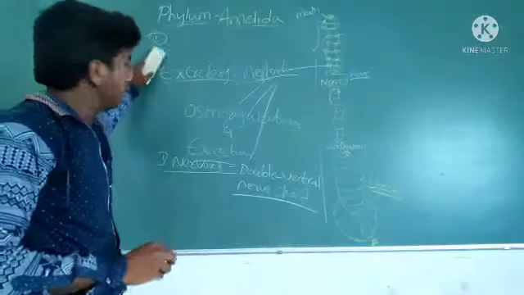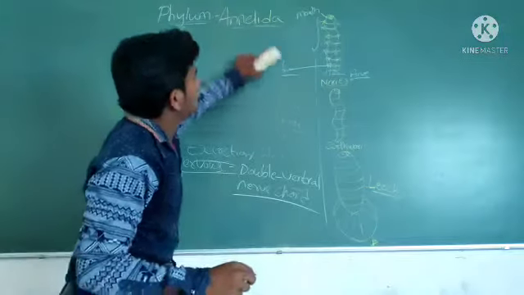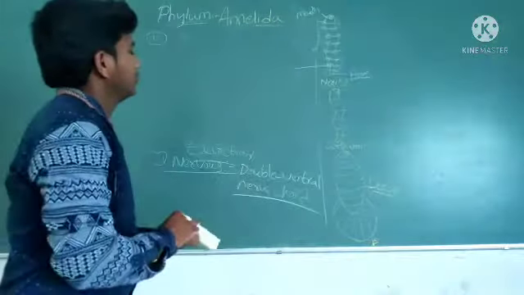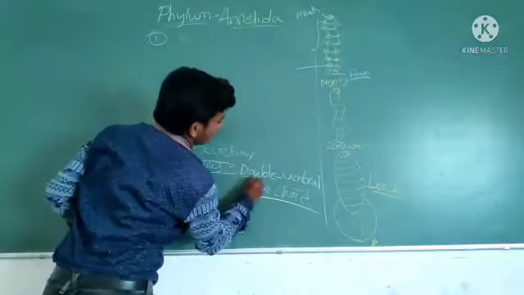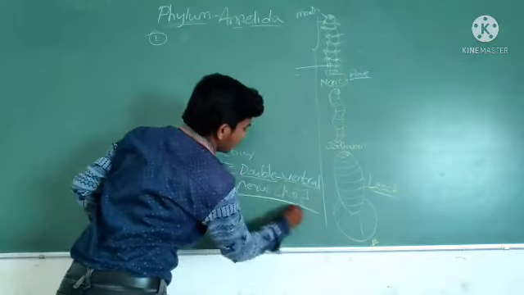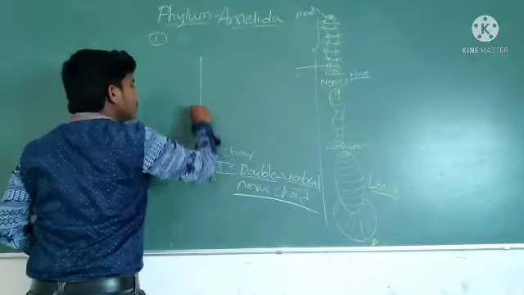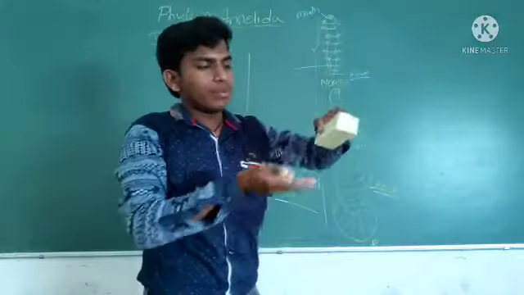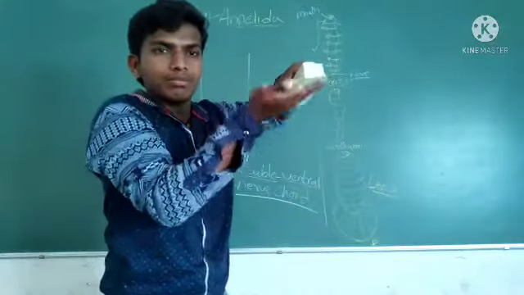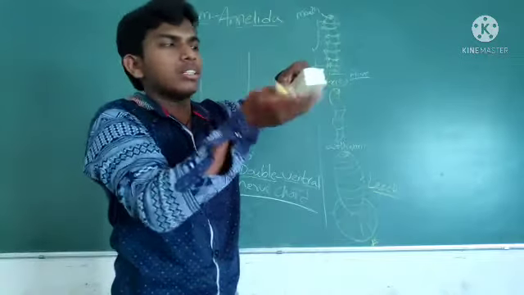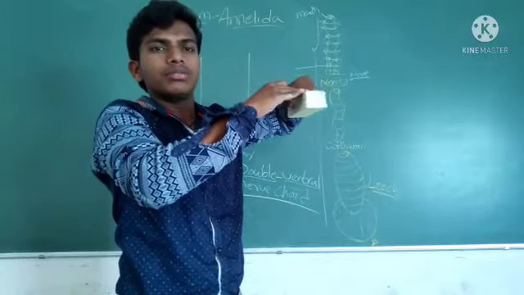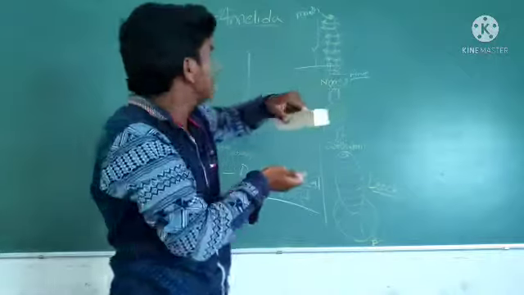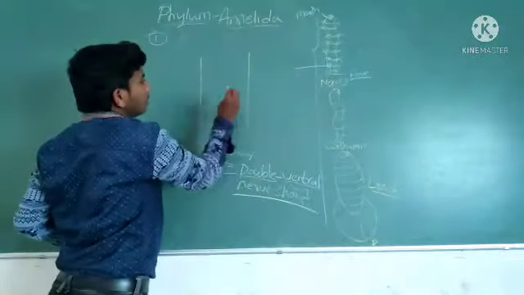I will show it by diagram. This is ventral, this is dorsal. Double ventral nerve cord.